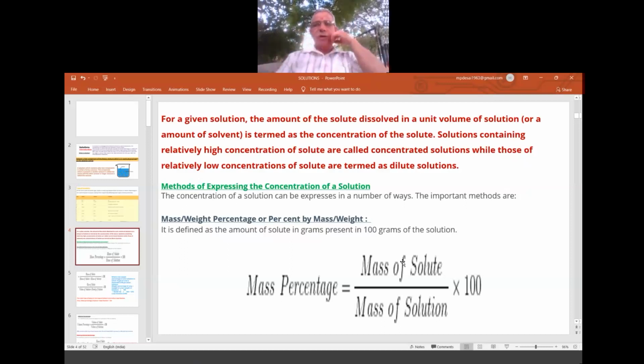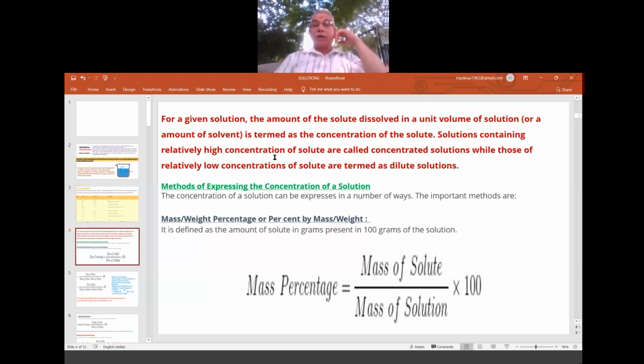Okay, so let us understand once again in a little detail the concentration of a solution. What is concentration of a solution? For a given solution, the amount of the solute dissolved in a unit volume of a solution is termed the concentration of the solute or the solution.